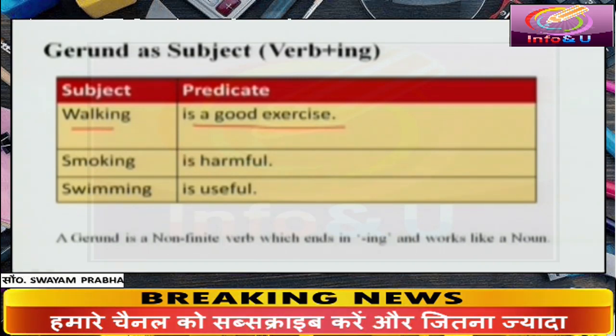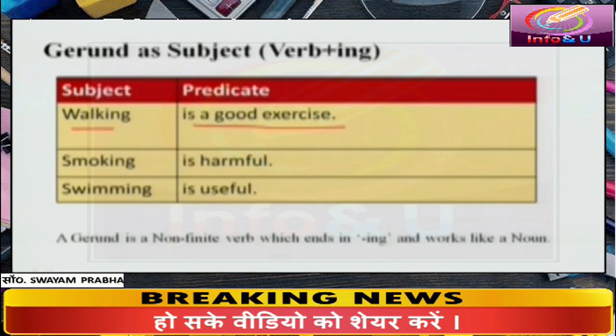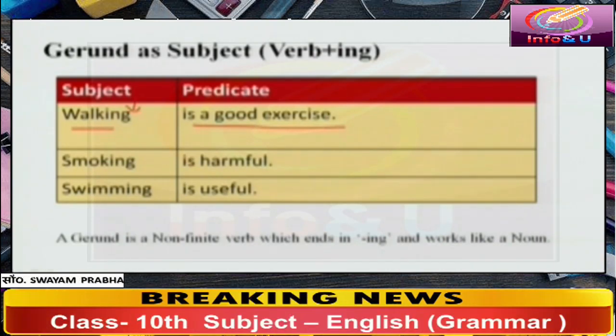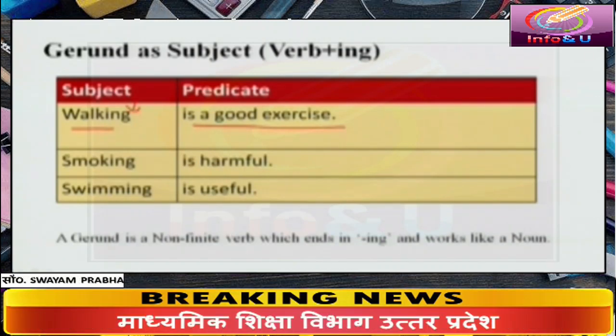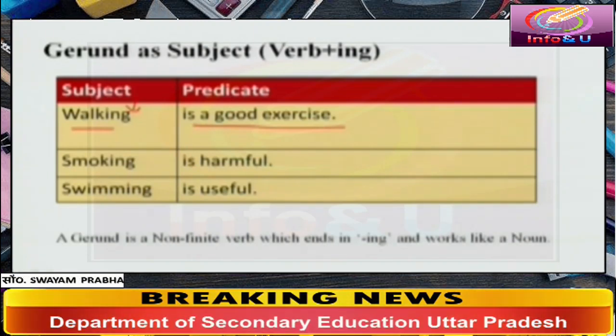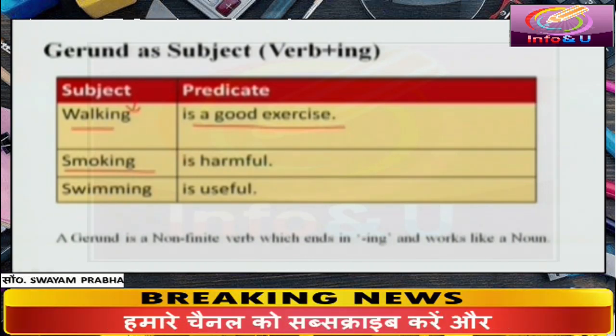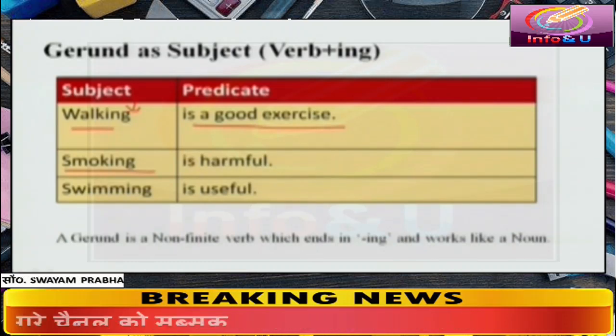What is walking? Walking is a doing verb. It is an action verb. But here it is placed in the column of subject. Smoking is harmful. What is the position of smoking in this sentence? Smoking is placed in the column of subject. Smoking is the subject of this sentence.